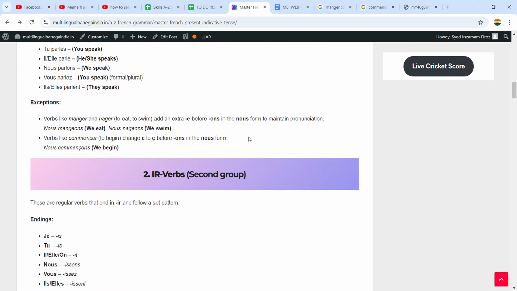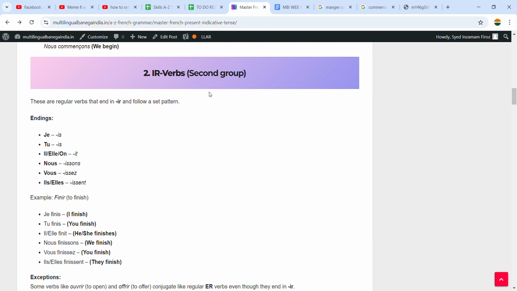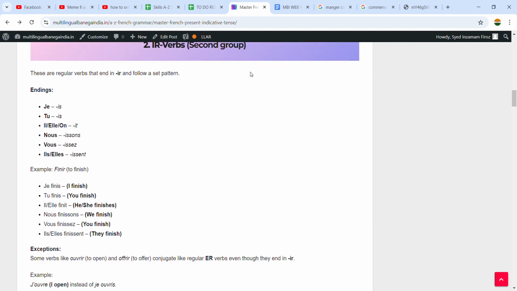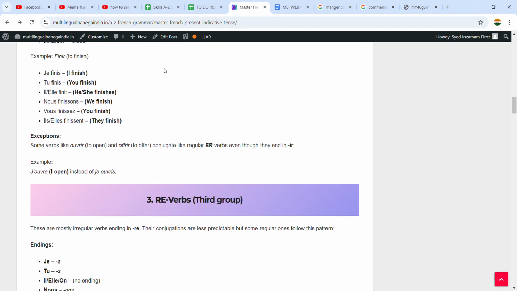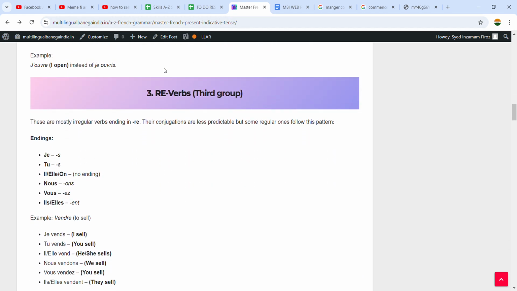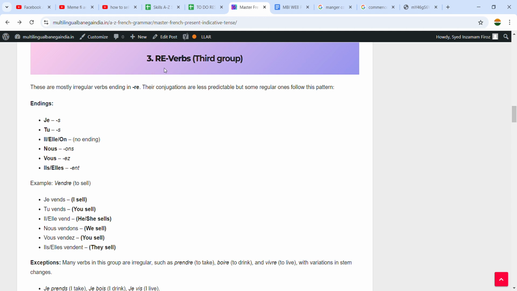So guys, in the last video we discussed the second group of verbs, the IR group of verbs. We went through the verb conjugation, how different endings go with different subject pronouns. And apart from this, we went through some exceptions. Now we are going for the third group of verbs, and okay, let's start.